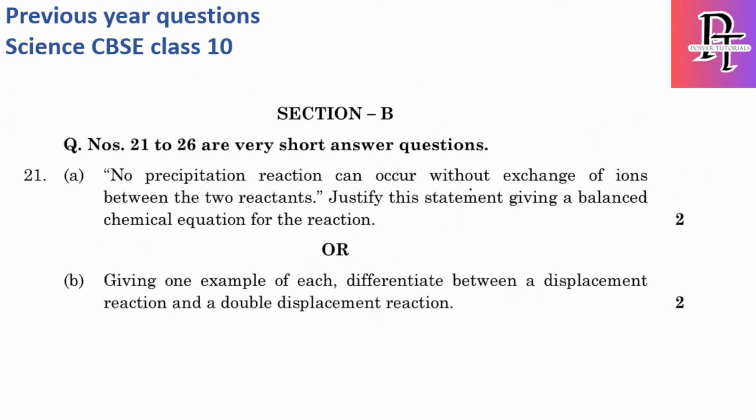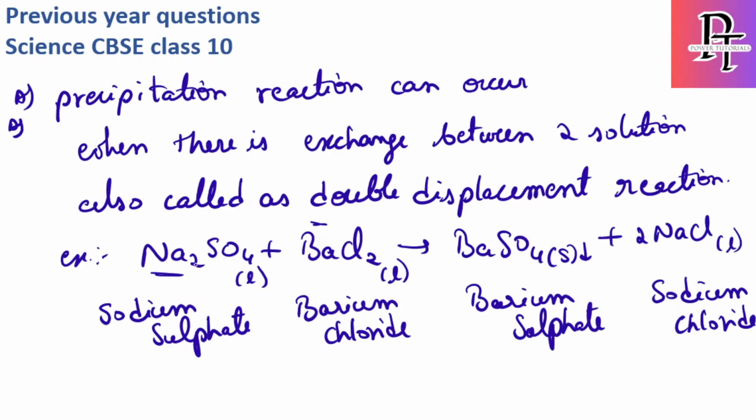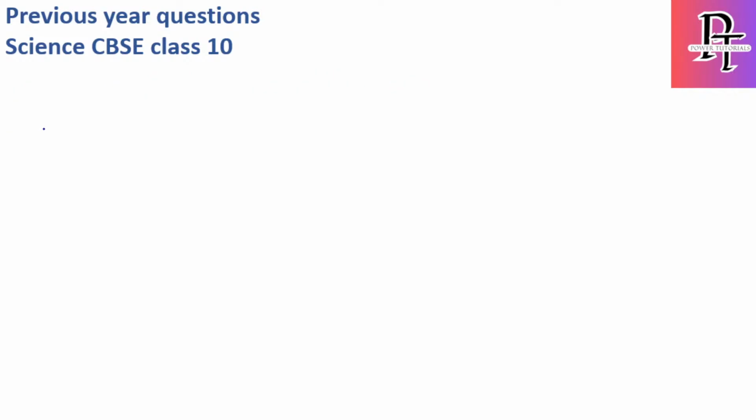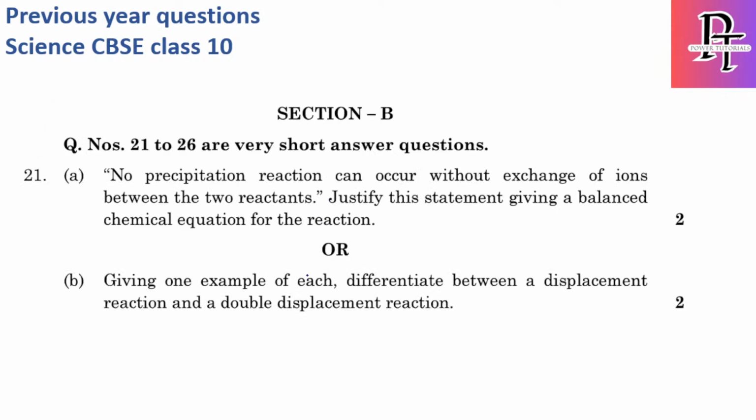Now, the question also asks for a balanced chemical equation. Yes, this is a balanced chemical equation. If you notice, sodium is 2 on the left side, and on the product side it is also 2. Chlorine is 2 and 2, barium is 1 and 1, sulfate is 1 and 1. Okay, let's move to the B answer. As I mentioned, in the exam solve only A or B, whichever you feel more confident about.